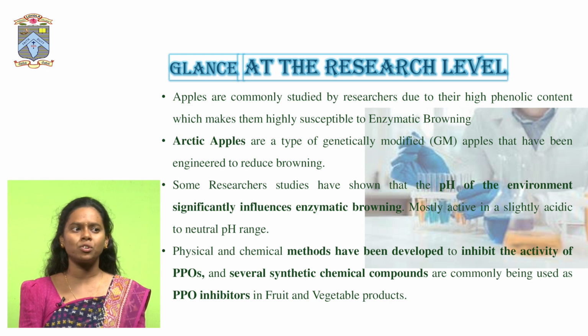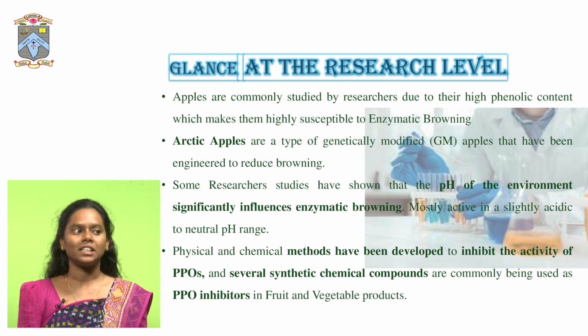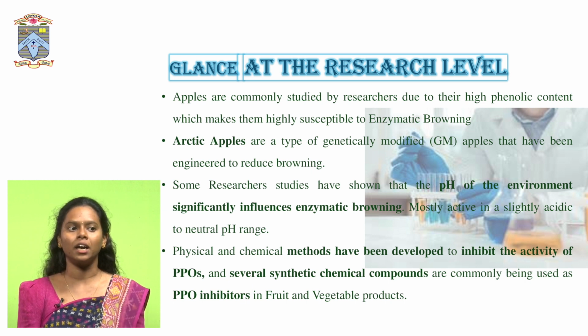They have also said that the enzyme PPO, polyphenol oxidase, is active at slightly acidic to neutral pH. So if you are able to create more acidic conditions for that particular food product, we can actually decrease the incidence of browning. It means we can delay the process of browning before the processing of that food product. They have also suggested some physical and chemical methods to inhibit that particular enzyme activity.